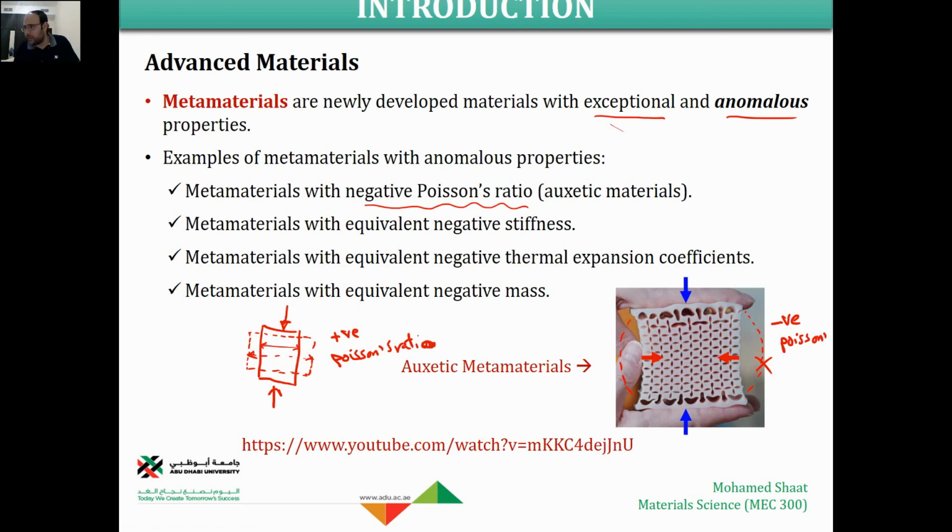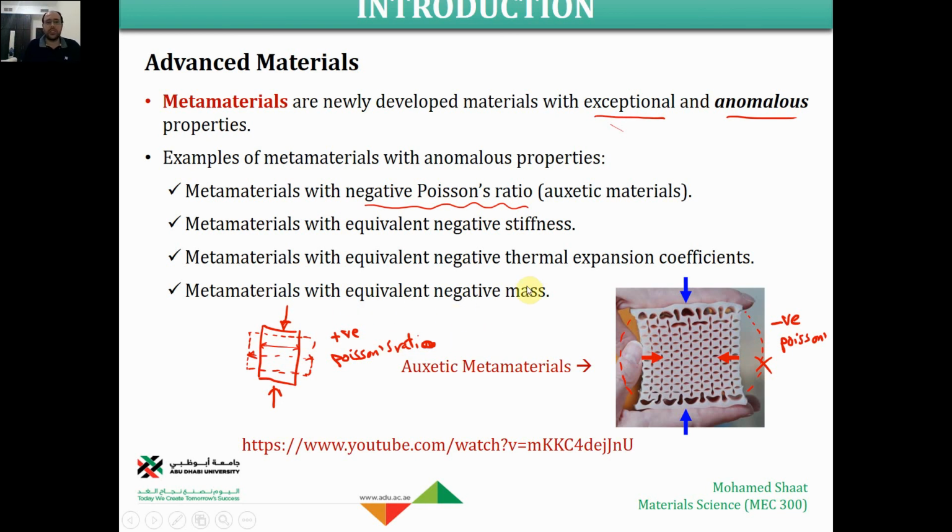So what does negative 5 kilograms mean? Physically the material has a positive mass, but it behaves like it has a negative mass. We can do this using metamaterials, and we are already developing this.